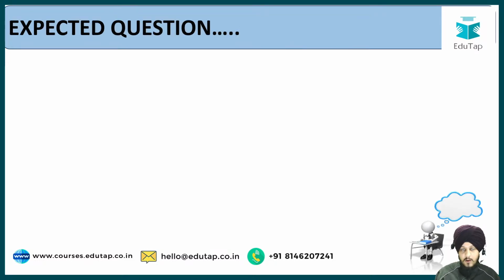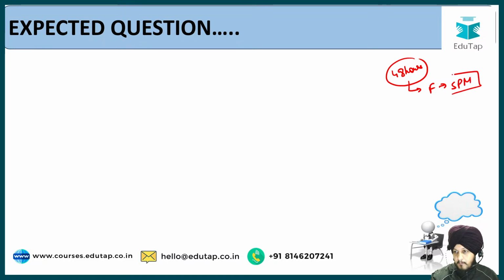Fine. Now, if you're somebody who is new to this Perspective 360 degree initiative, let me tell you that here firstly, we give you an expected question as far as the discussed topic is concerned. Then we discuss this expected question as a part of this session. Then after that, once the session is done, you have to write the answer of this question in the comment box. That will be evaluated by our team within 48 hours. So if you want your answer to get evaluated, today is Wednesday, so you have to submit your answer before Friday 5 p.m., which will be evaluated by our team. Fine, and this whole initiative is free of cost. So utilize the benefit as much as you can.